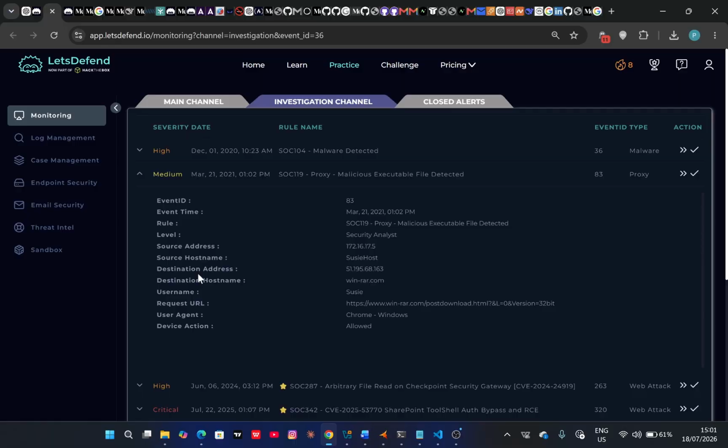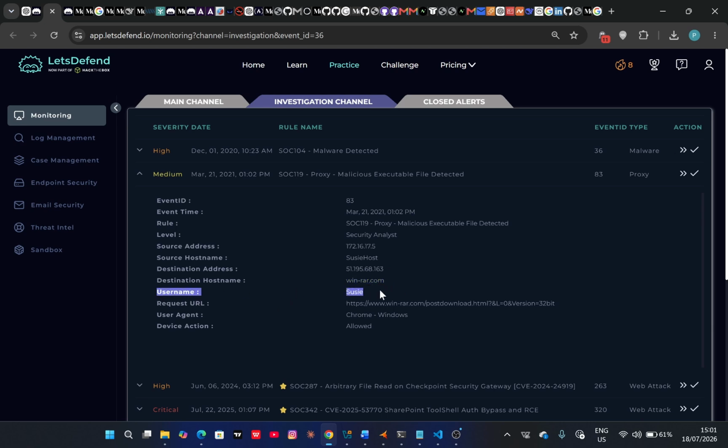Then the destination address was this. You see right there, the host name was wainra.com. We would need this as well to make some intelligence checks.